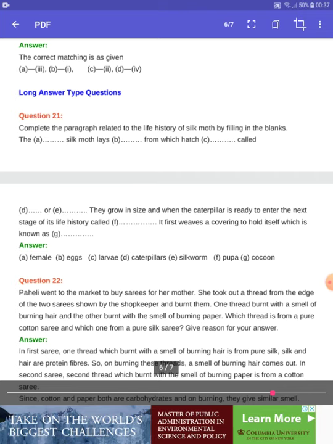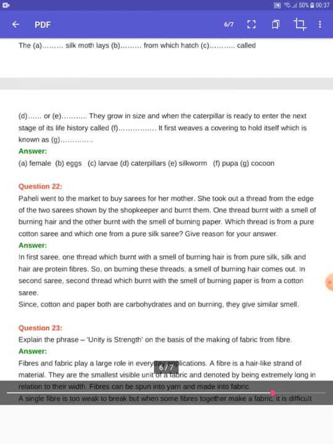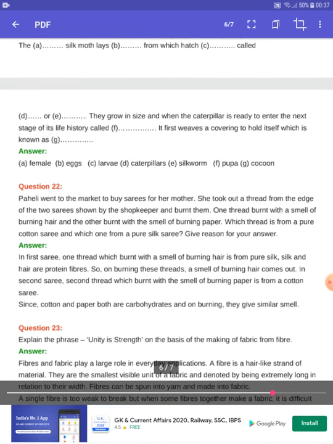First one: complete the paragraph on the life history of the silk moth by filling in the blanks. The dash silk moth lays dash from which dash called dash hatch, and they grow in size, and when the caterpillar is ready to enter the next stage of the life history called dash. So the female silk moth lays eggs from which hatches the larva or caterpillar. They grow, and when the caterpillar is ready to enter the next stage of the life history, called pupa, it first weaves a covering around itself, which is known as cocoon.